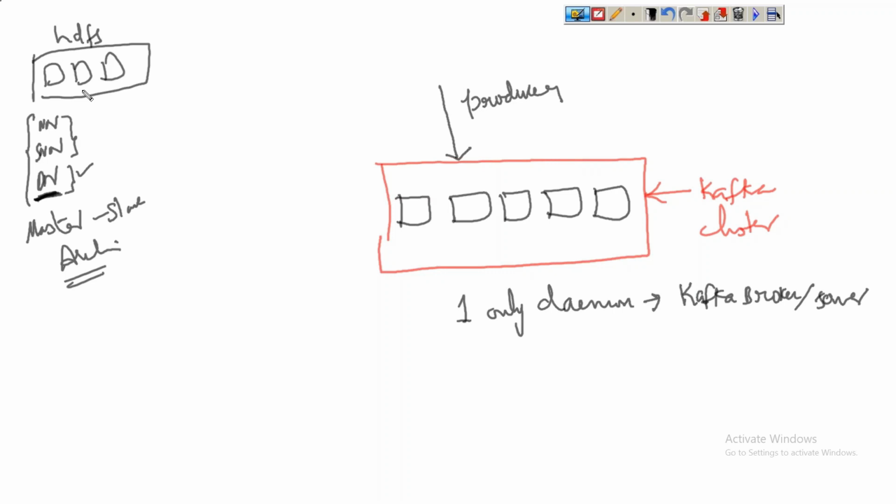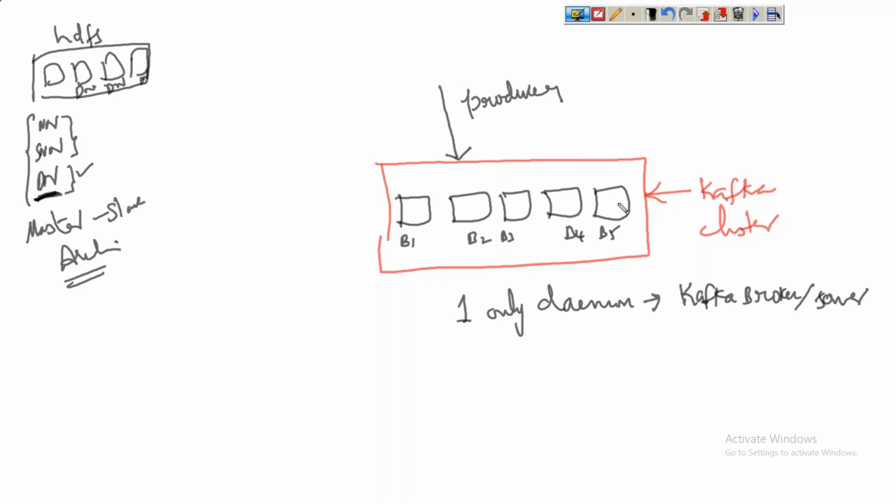In HDFS worker nodes we run data nodes, but in Kafka we run only one process at a time, that is called broker or server. Let us say broker 1, broker 2, broker 3, broker 4, broker 5. No other daemon will run. Only one: Kafka server or Kafka broker.